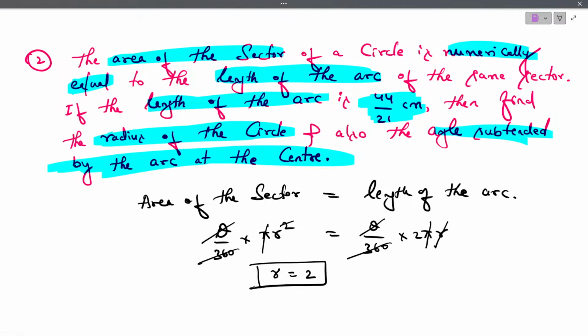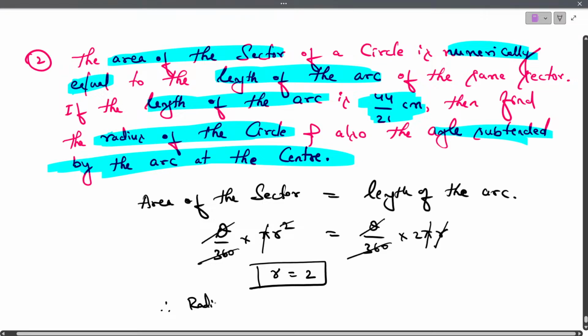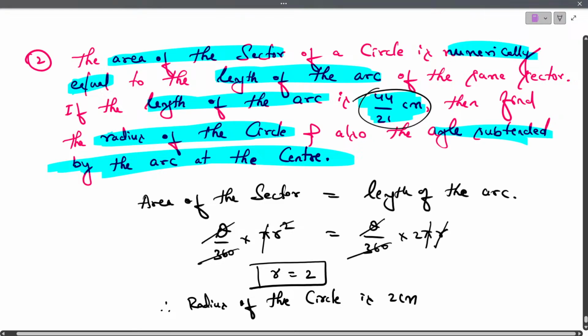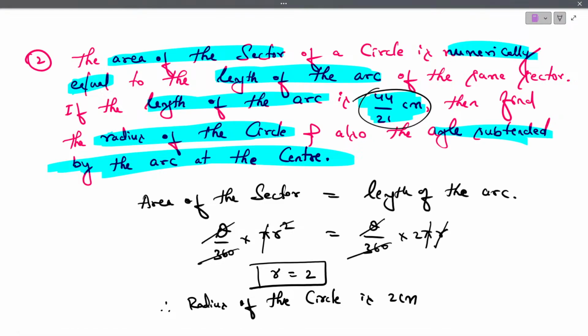So according to the given question, the radius of the circle is 2 centimeter. Why centimeter? Because here they have given centimeter. Done. Now we have to find theta.